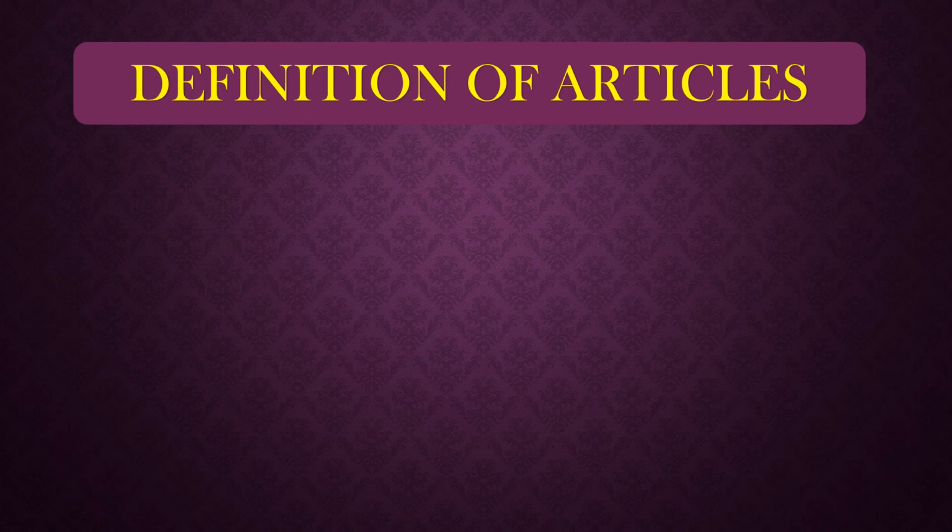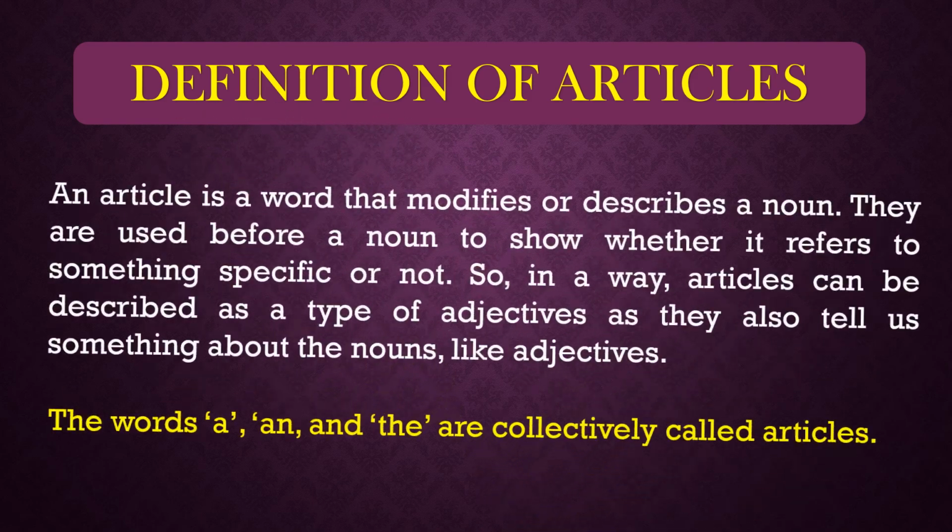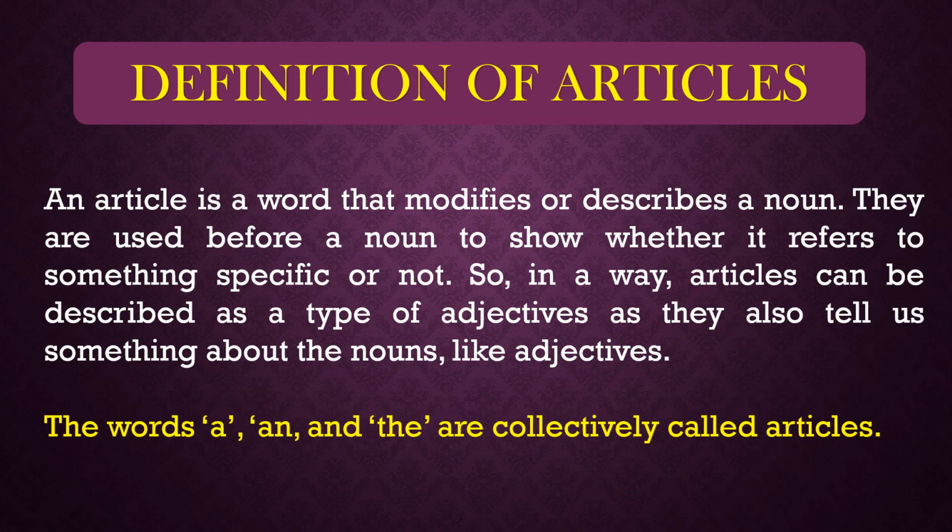So what is the definition? An article is a word that modifies or describes a noun. It tells us about the noun. Most probably it is related to the quantity or the number of that. They are used before a noun to show whether it refers to something specific or not. We are specifying something or not.